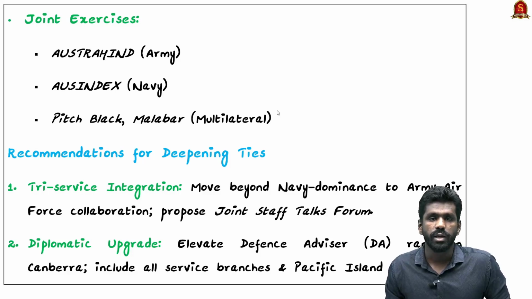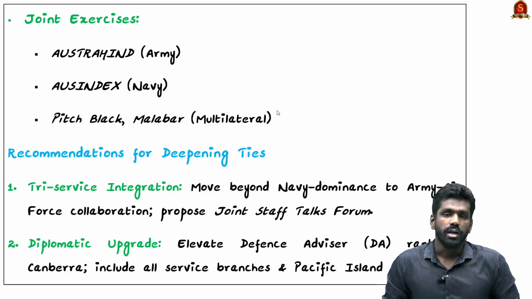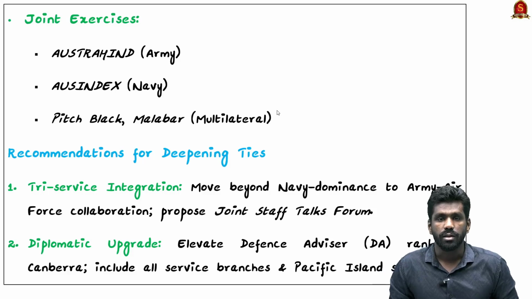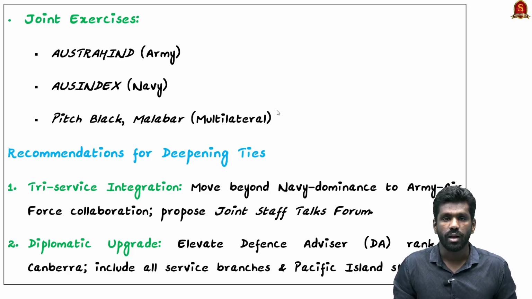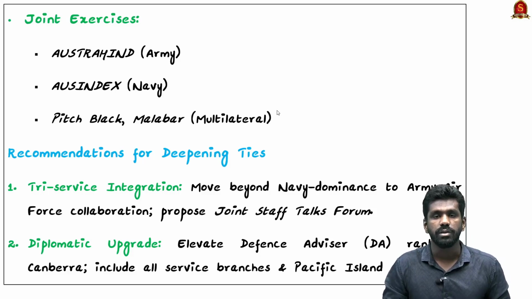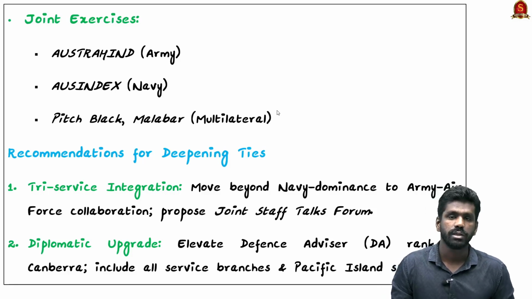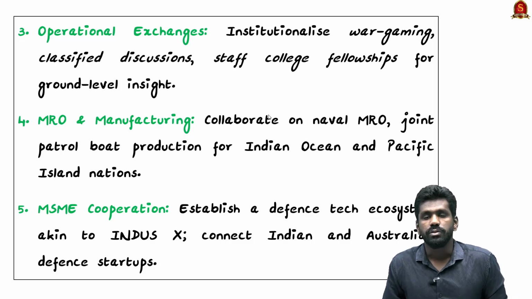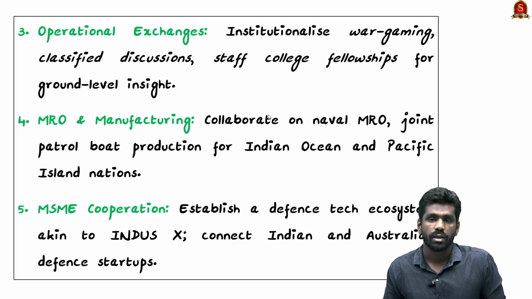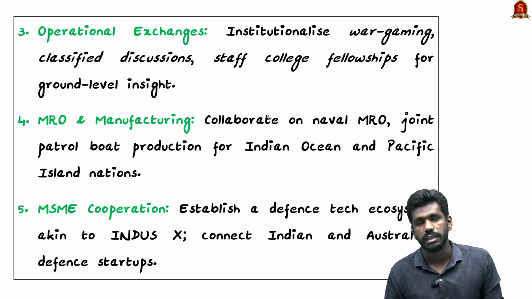Next, there should be a diplomatic upgrade. The defense advisor rank in Australia should be elevated, which would include all three service branches and a Pacific Island specialist. So we have to engage diplomatically with these tri-service branches, the Pacific Island specialist, and also with Australia. Then operational exchanges: institutionalizing war gaming, classified discussions, and staff college fellowships for ground-level insight.